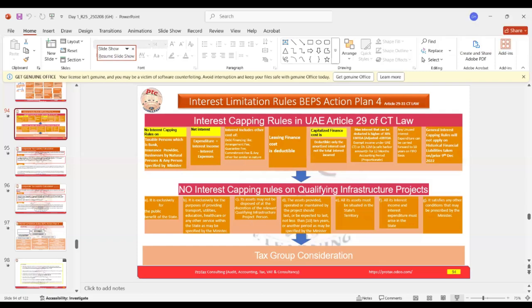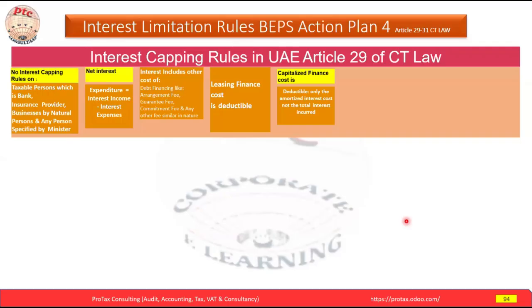Hello. Yes, please. So as per the presentation, it is written that it is deductible only the amortized interest cost and not the total interest incurred. It means whatever interest we have capitalized as part of the asset will be allowed as an interest deduction, and that amount we need to consider while calculating the interest capping rule.